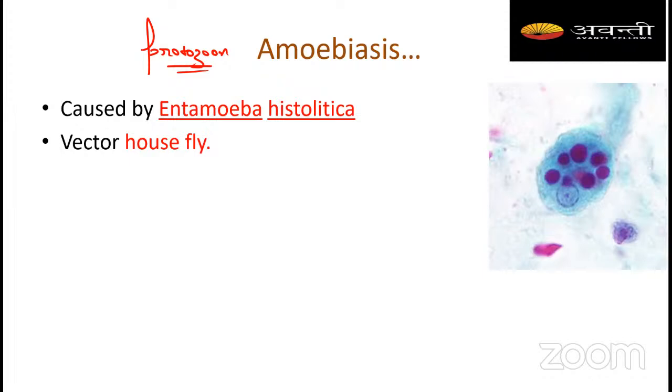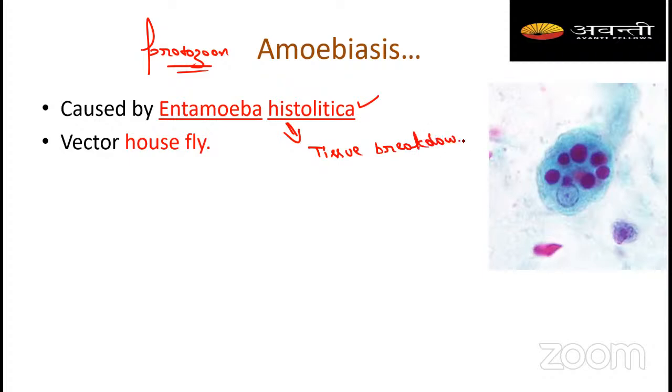Coming to the causative agent: Entamoeba histolytica. We know that it comes under the Protista, it is a protozoan, right? So why is it called Entamoeba histolytica? Students, do you know what histo means? Histo means tissue, and lytica means breakdown.